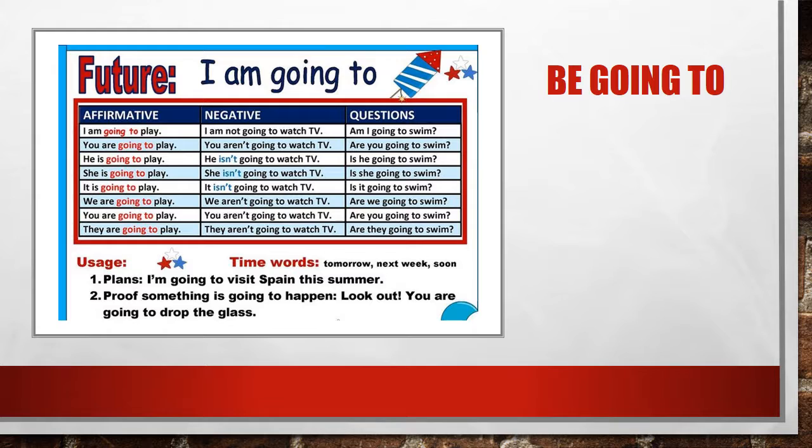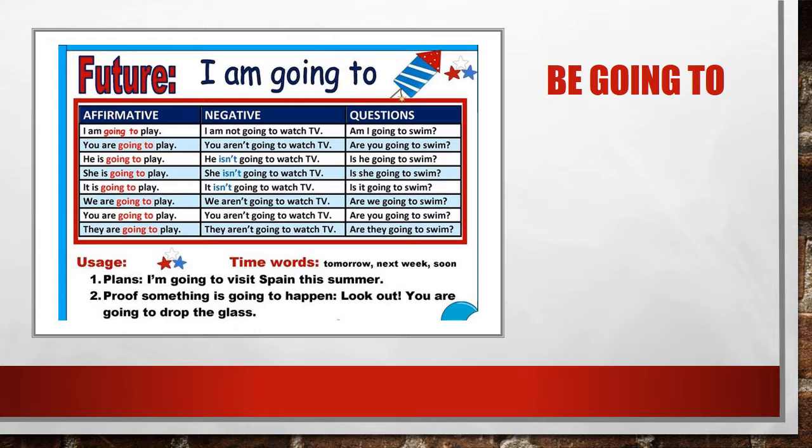Let's get started. Probably the most common structure to talk about future plans is be going to. Now, be going to requires the verb to be, and it's important to remember that, because the verb to be is not going to appear like that. It's going to appear in its different present tense forms. So you're going to see it as am, is, or are, depending on the person. Something that you should already know. And if you don't, go back and review my video tutorial on present tense.